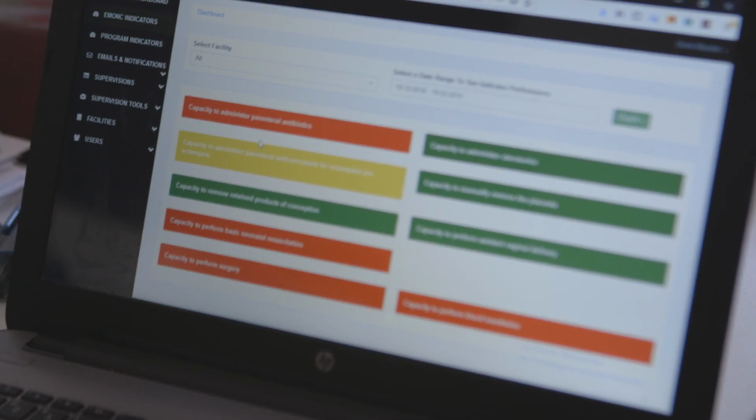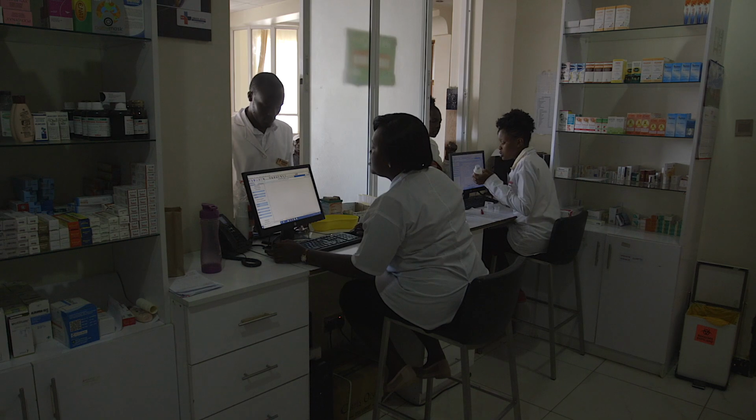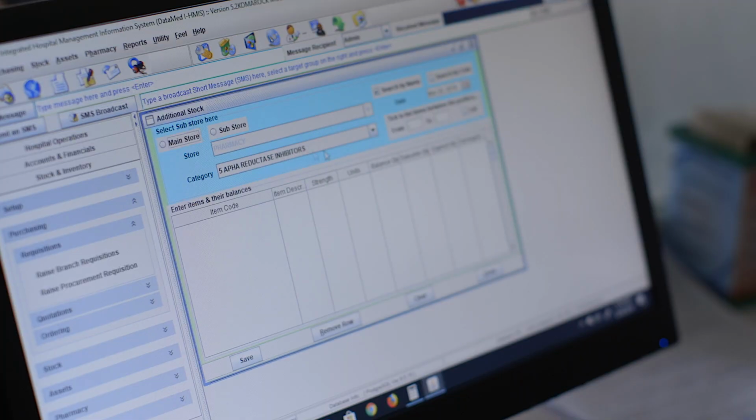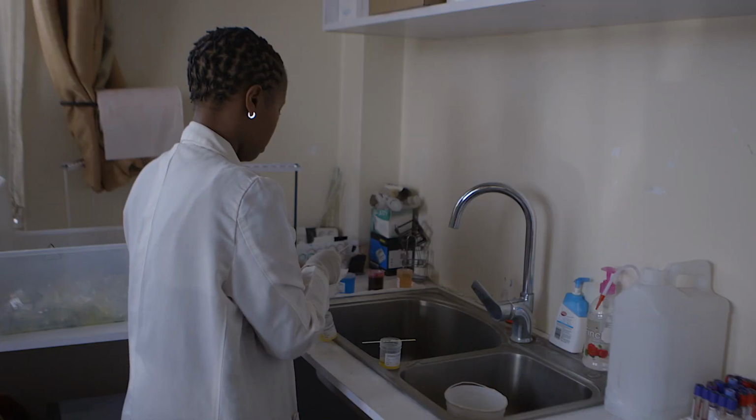If the facility is doing poorly in an area, it will score red. When they are average, they'll score yellow. If they are doing well, they are within their mandate, it scores green. So this one gives the facility the opportunity to work on their gaps.